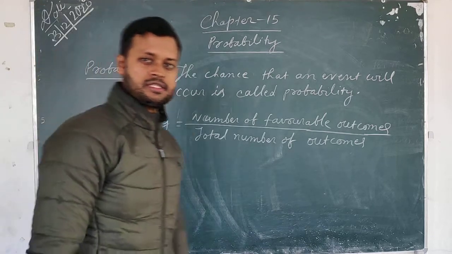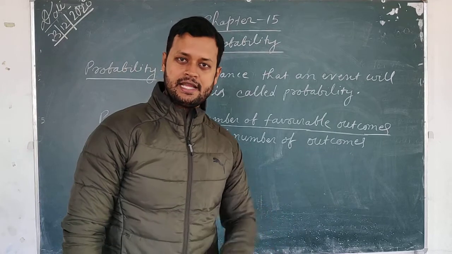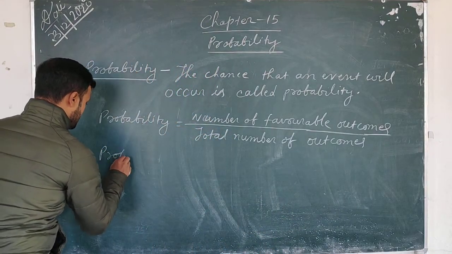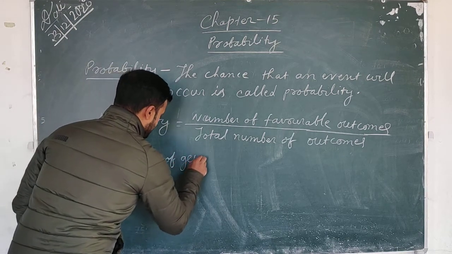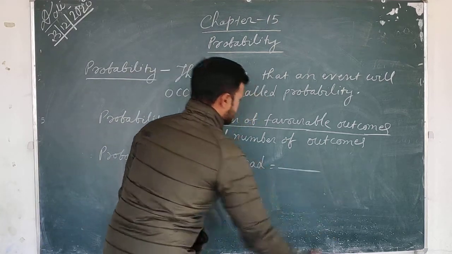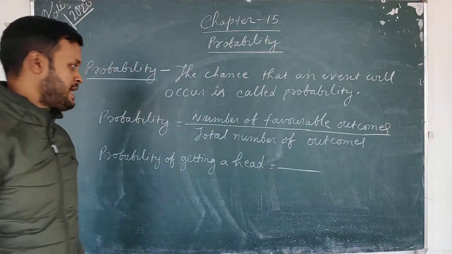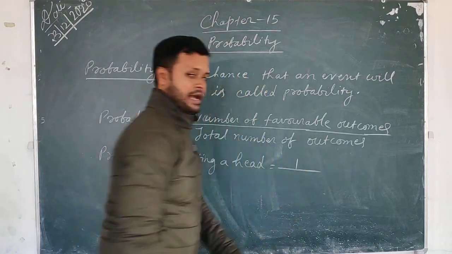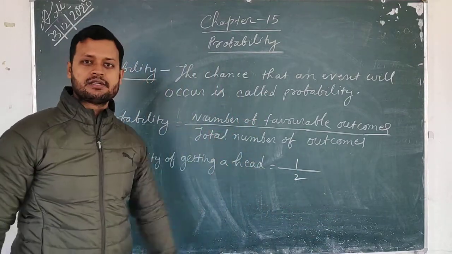So suppose we are tossing a coin. We can get either a head or a tail, isn't it? So what is the probability that we will get a head? In a coin, how many heads are there? Number of favorable outcomes means the number of heads. That is 1. And what is the total number of sides? 2. So probability of getting a head is 1 by 2.